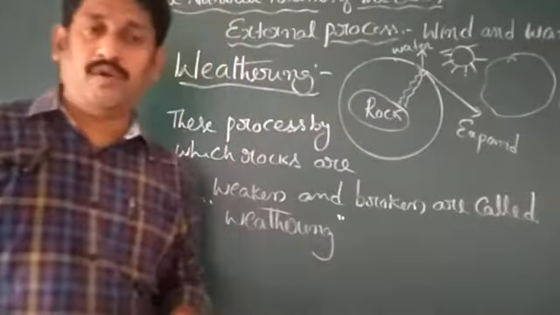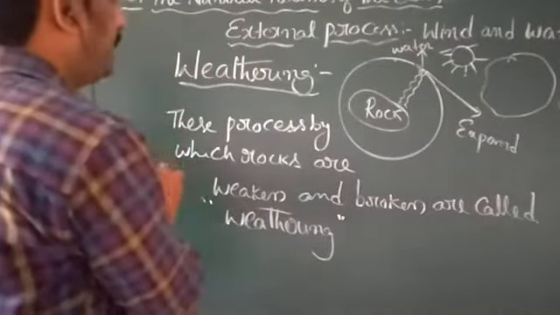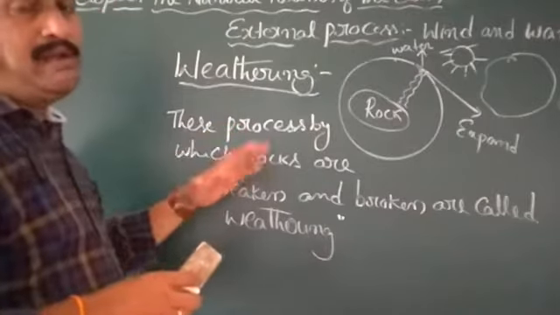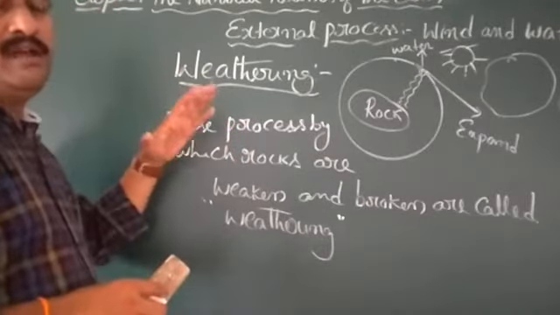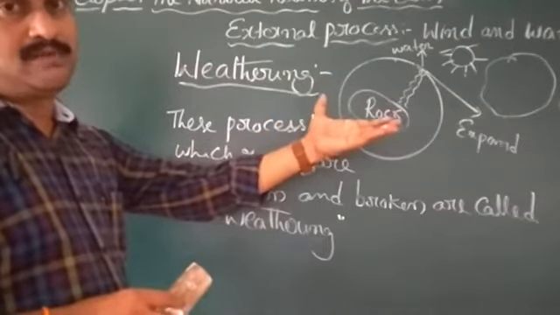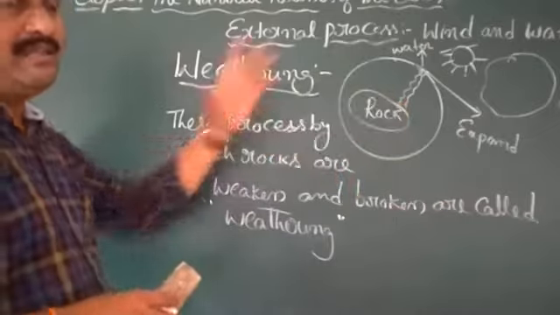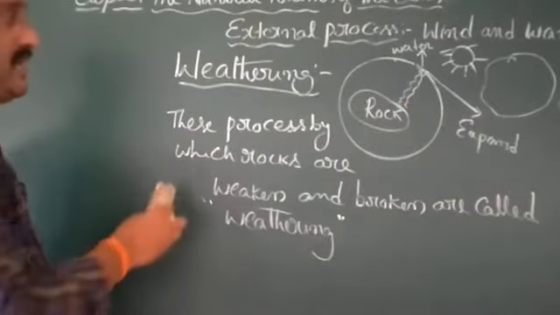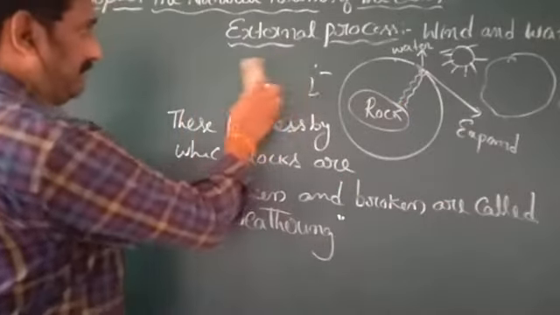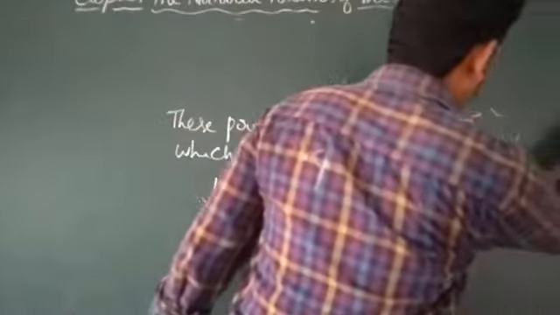Now, next one we are going to discuss erosion. I am going to rub this one, so keep it in your mind. This weathering, in this process, big mass rocks are broken into small pieces. Now another one we are going to discuss, that is erosion.